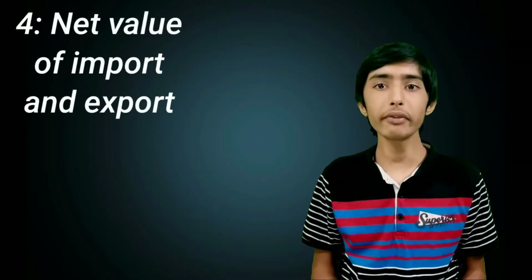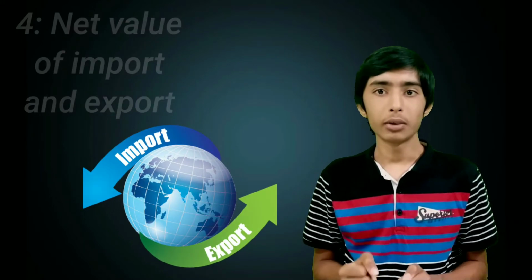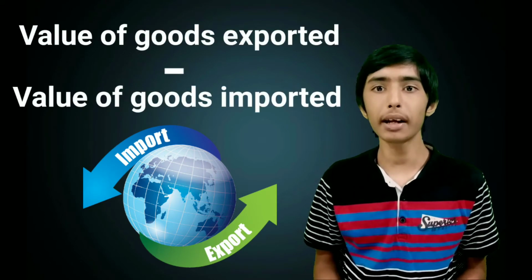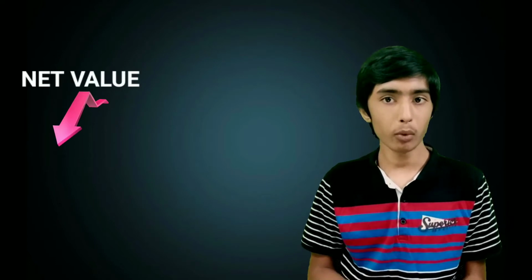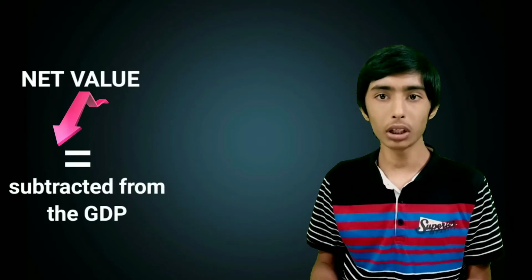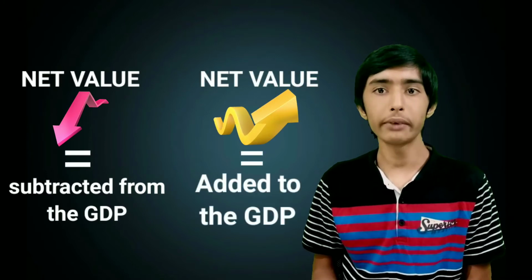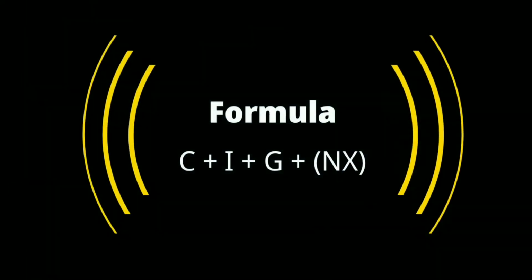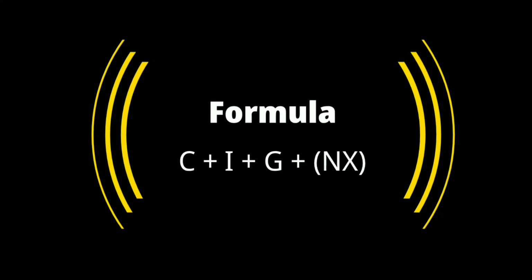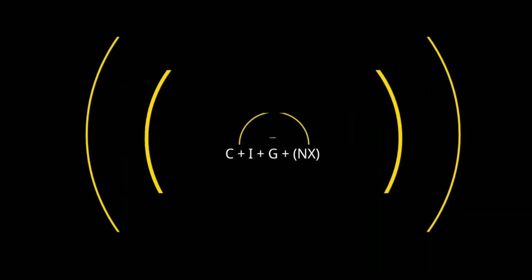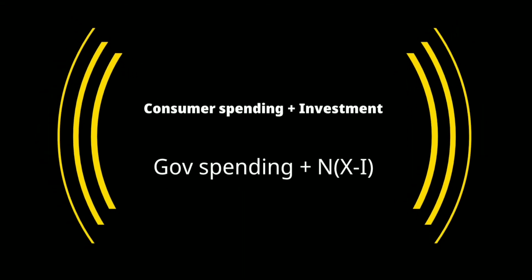The fourth point is net value of imports and exports. Guys, the total value of goods we have exported is subtracted with the total value of goods we have imported. So if the net value is negative, that is if our imports are more, it will be subtracted from the total GDP, and if the net value is positive, that is if we have exported more goods, it will be added to the GDP. So guys, in general, to calculate the GDP of a country, the formula used is C plus I plus G plus NX, which is consumer spending plus investment plus government spending plus net value of import and export.